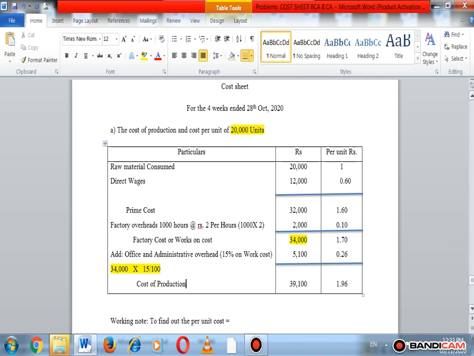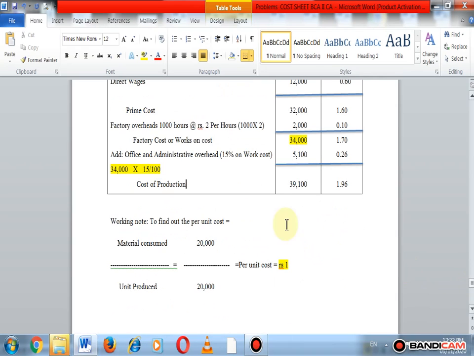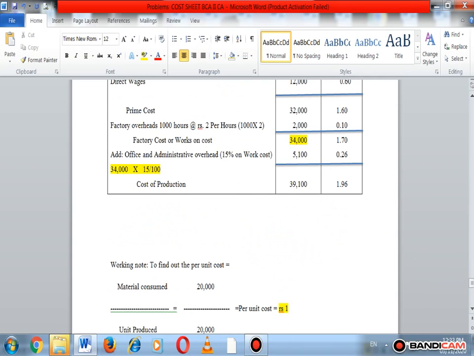Now we are going to solve the second answer, that is profit earned on selling of 18,000 units. Okay, so prepare another cost sheet, that is here statement of profit earned by selling 18,000 units.